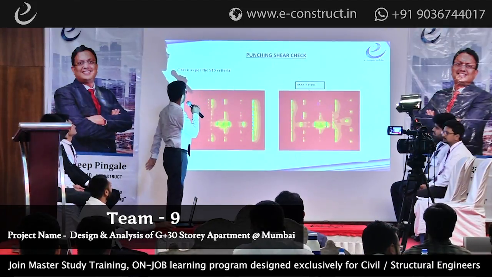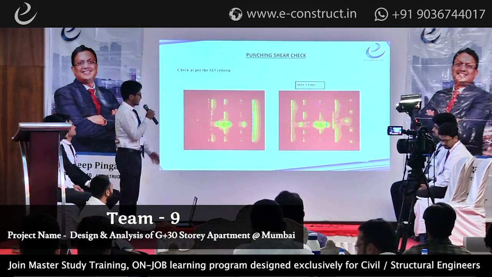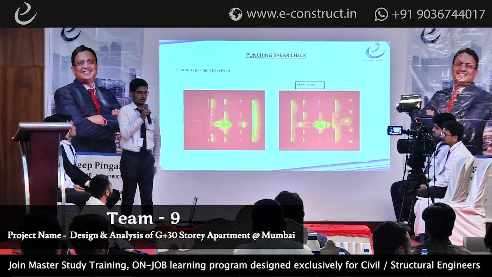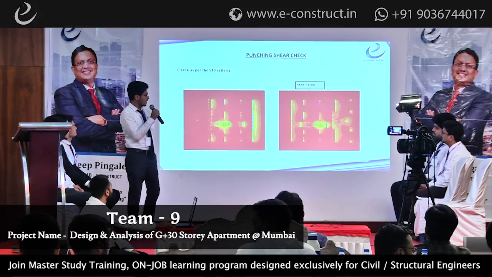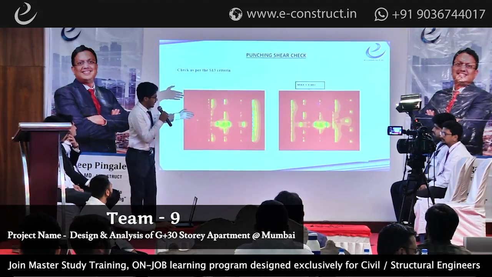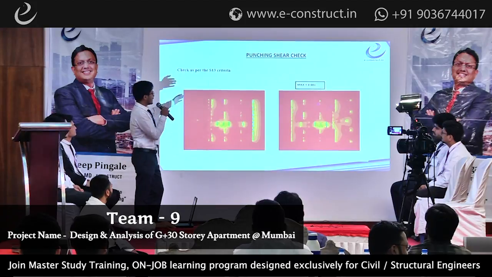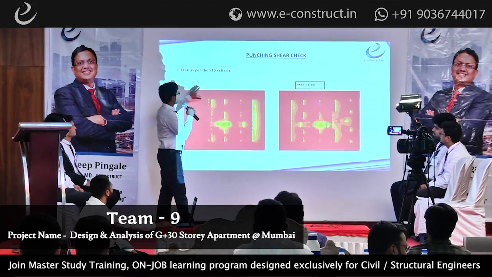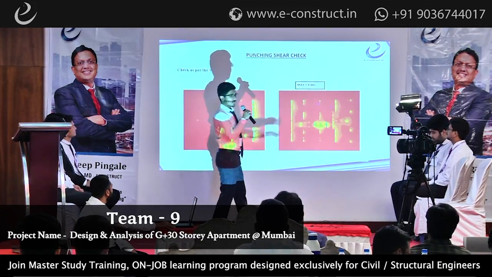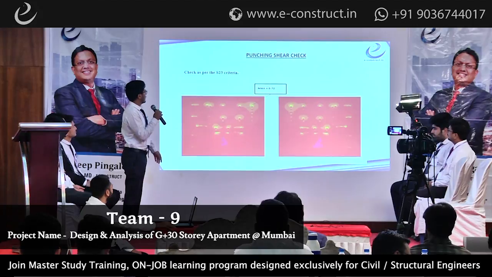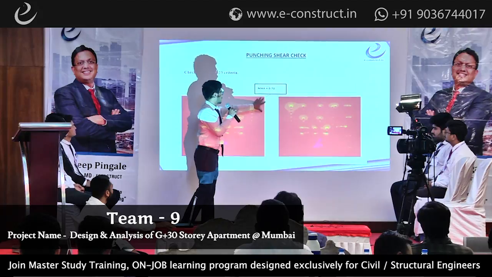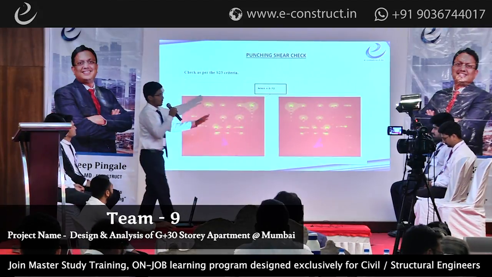Now we check the punching shear as per the criteria. The criteria is 0.16 into root fck, where fck is the grade of the concrete, and the value came approximately 1.01. Here we got the punching shear in the x direction as 0.661 Newton per mm square. Next. And for the y direction we got 0.72 Newton per mm square.